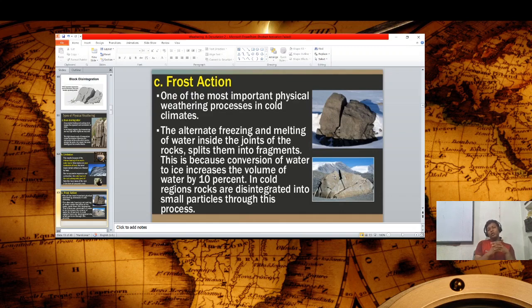So frost action depends on the fragmentation and disintegration of rocks. That's why this is called frost action.